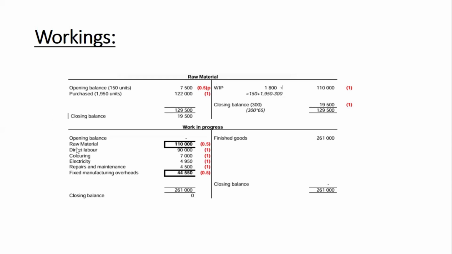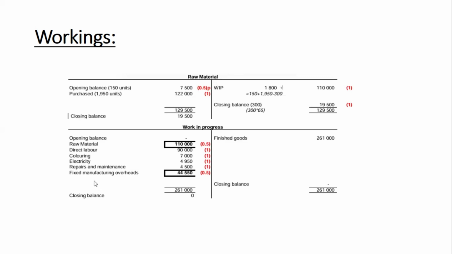Okay, now once we're done with our raw material account, we have to come to work in progress. If there's any opening balance for work in progress, you write it. But in this case, we do not have an opening balance for work in progress. So we have to transfer now from the raw material account to work in progress. On the debit side, we record that amount, which is 110,000. Okay, so this is our raw material account, direct raw material.